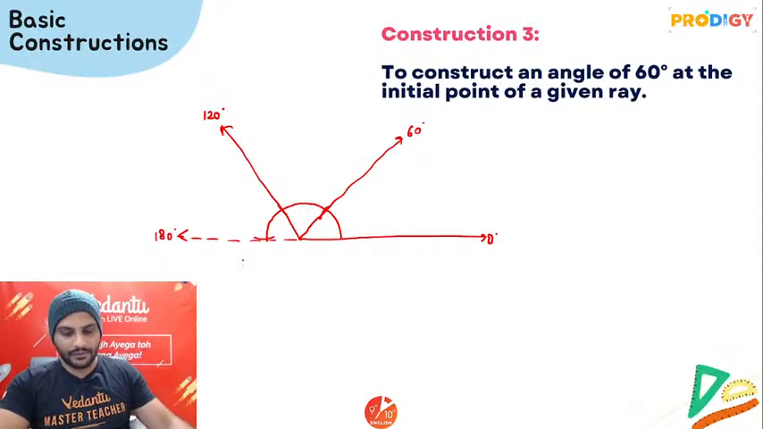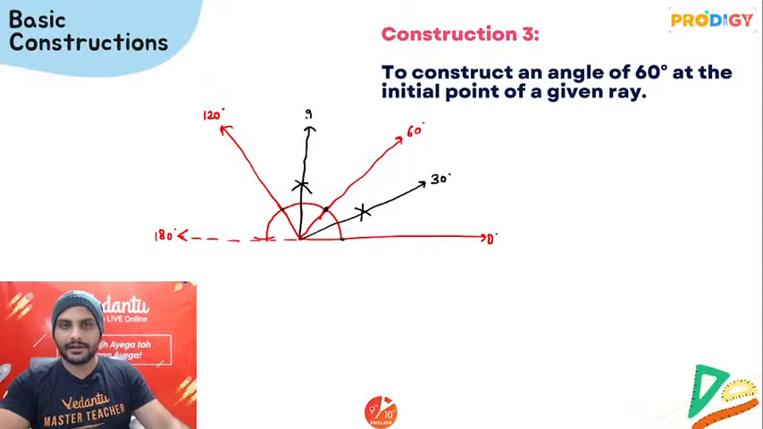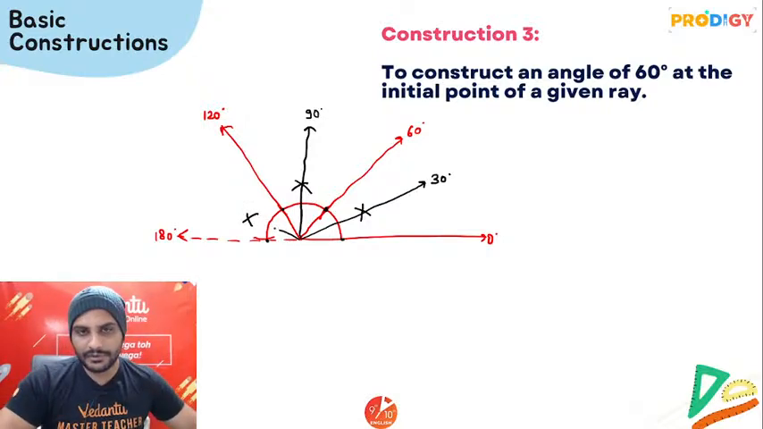Right? Now if I draw the angle bisector between 60 and 0 degree, ठीक है? The angle which I will be getting will be 30 degree. Similarly, between 60 and 120, if I draw the angle bisector, I will be getting 90 degree. Similarly, between 120 and 180, if I draw the angle bisector, which angle will I have? 150 degree.